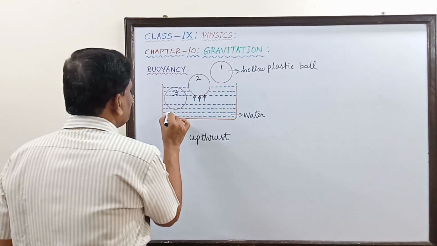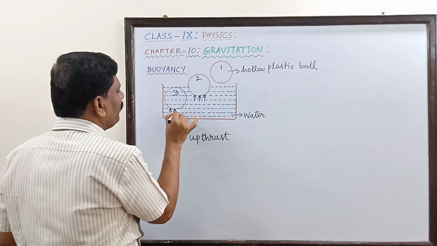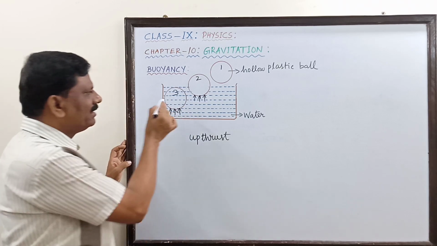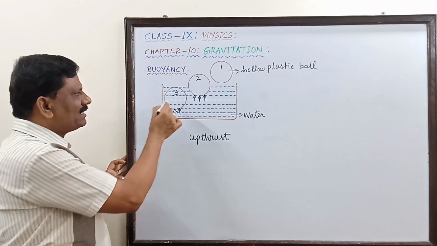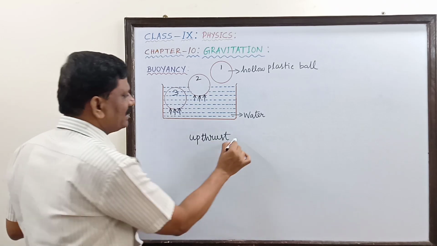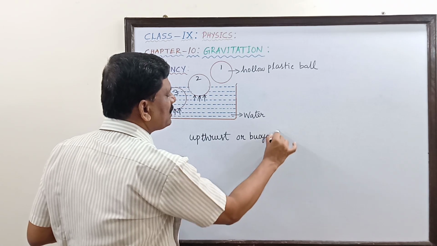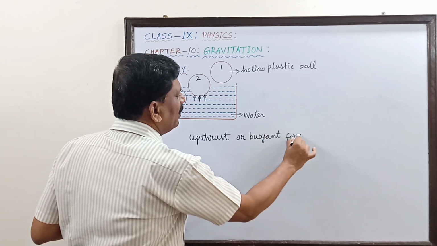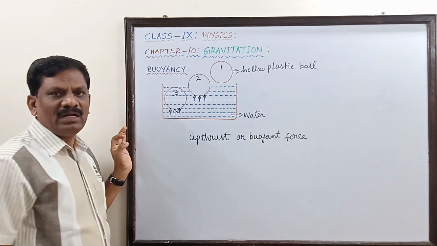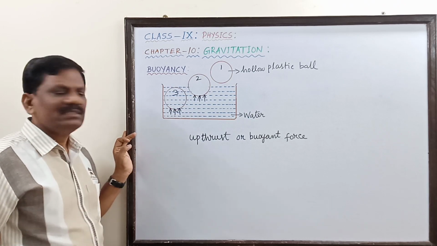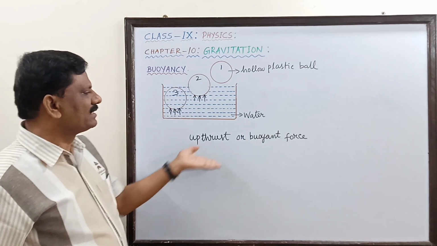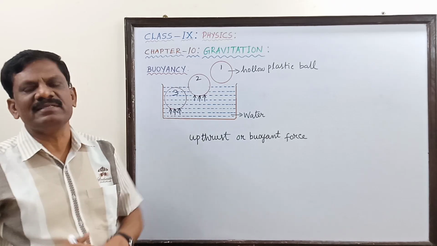So this upthrust or the upward force acting on the body immersed in the liquid is called as upthrust, or it is also called as buoyant force. And the property of the liquid due to which it exerts the upward force is called as the buoyancy.